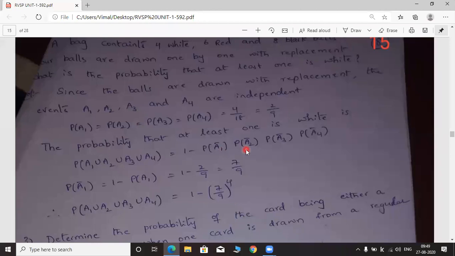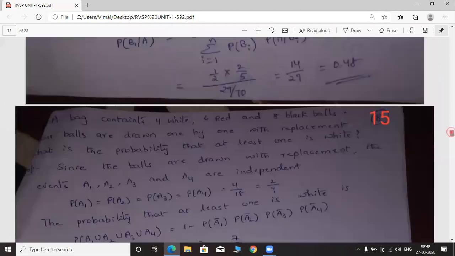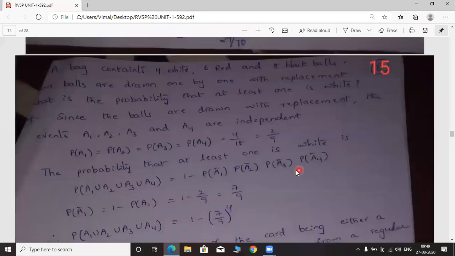Similarly, A2 means drawing a white ball, and A2 bar means drawing another ball. That means it may be red or some other color. What are the colors given? White, red, black. So except white, we may get another color also. That probability we are subtracting from 1. That's why it is written like this.